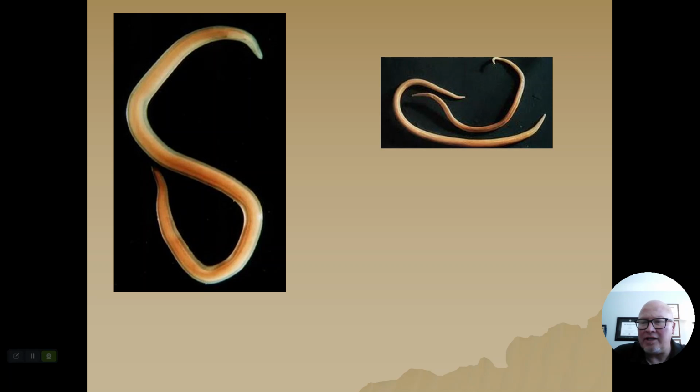Now, one thing that's really interesting with roundworms is that most roundworms are sexually dimorphic, meaning that they have two separate sexes, and you can tell them apart by looking, which means that typically the female is far larger than the male in these worms.